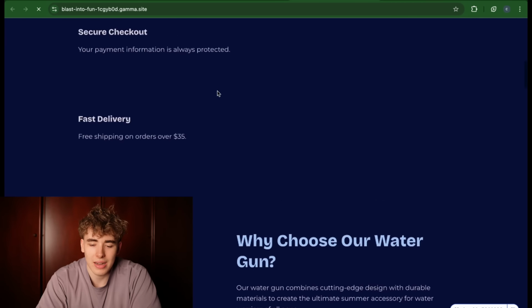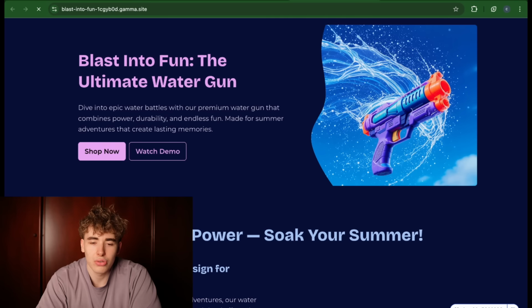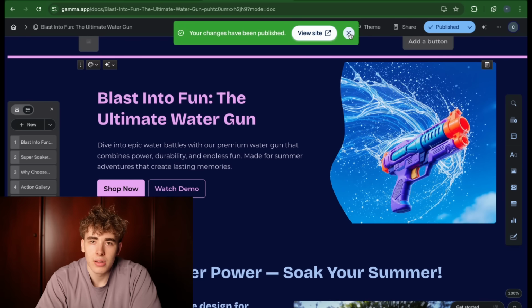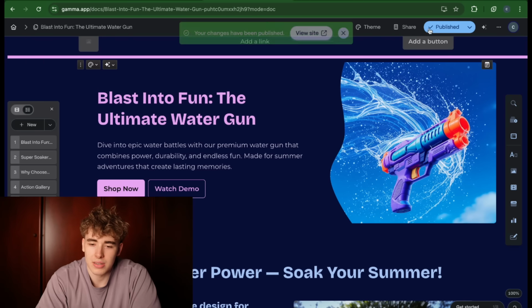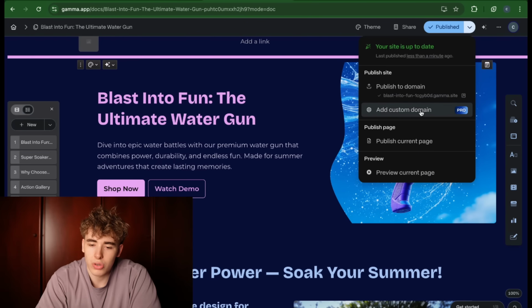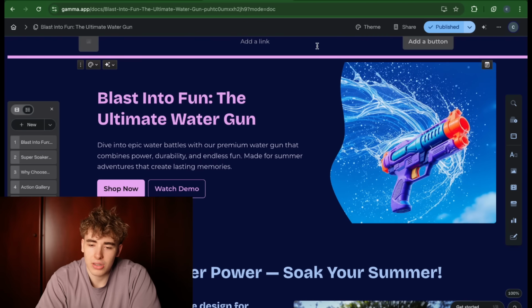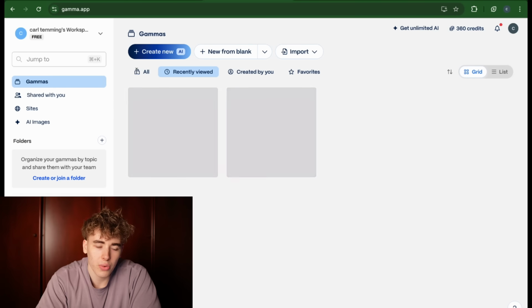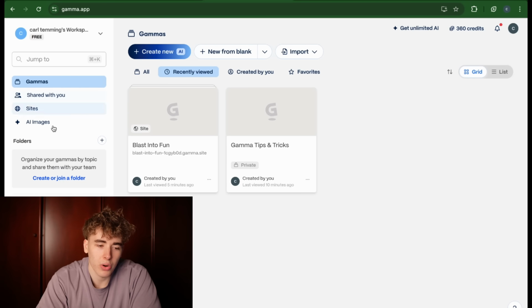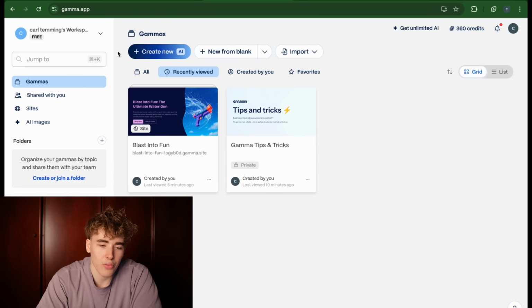As simple as that. Now we of course would need to do some back-end stuff to connect the store, but still the website is already live at a link and we can look at it. You won't get to design a website like this as fast in any other space. Now of course you can also change your own custom domain right here and do a bunch of editing to it. Let's just go on to home real quick, and now you can see I'm in the dashboard, and here you also have everything you need.